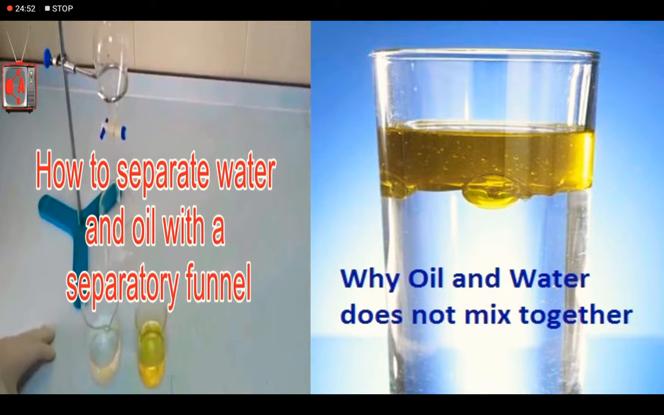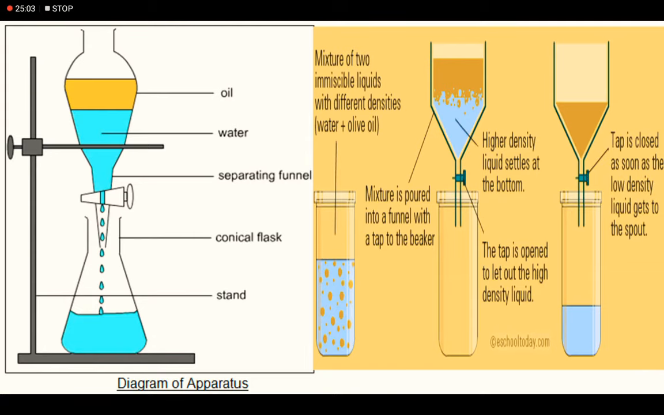Let's see how the apparatus looks. Now the mixture of immiscible liquids is poured into the separating funnel. The higher density liquid will settle at the bottom. As soon as the tap is opened, the higher density liquid will come out into the beaker. Soon after that, we will close the stopper. What do we observe? That oil remains in the separating funnel and the water in the beaker.